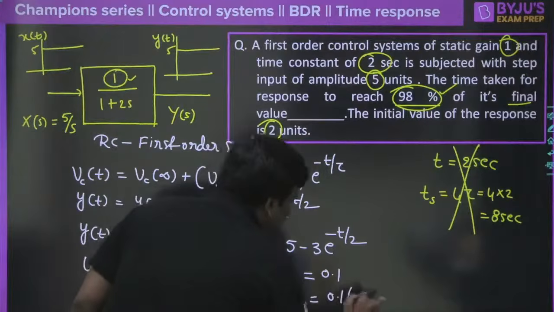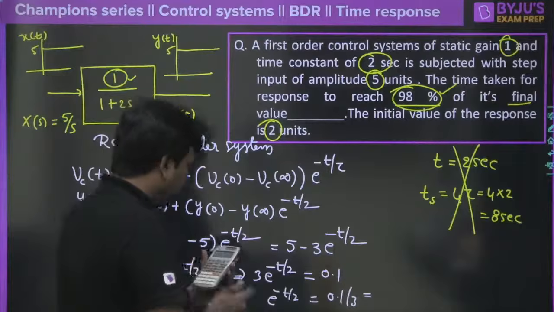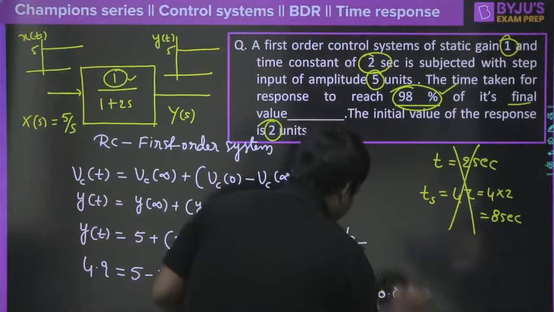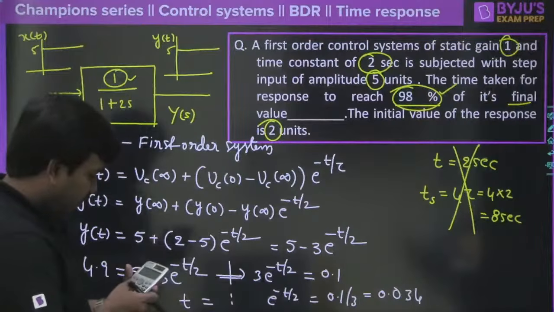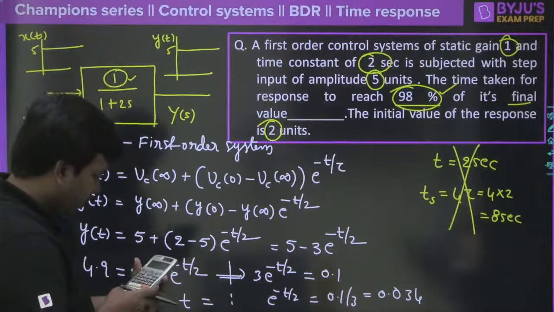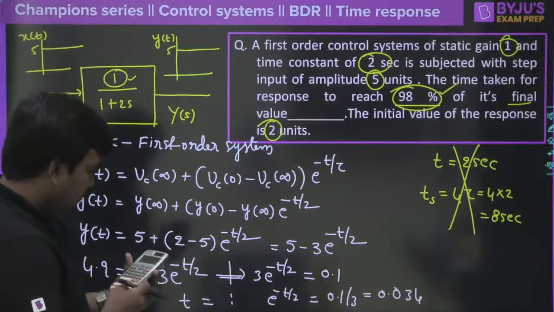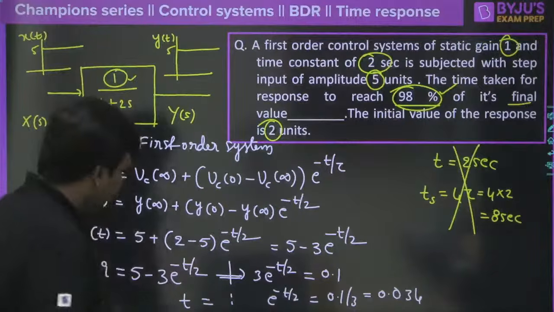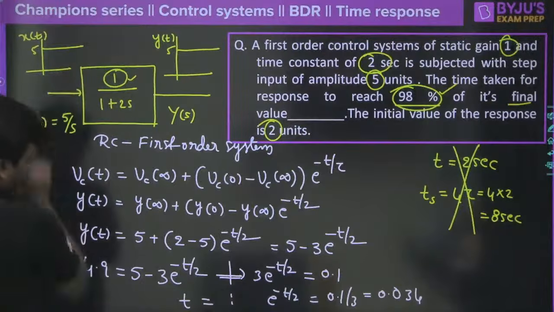What would be the value? 0.033 or 0.34, right? Ln of 0.034, what is the value? 0.034 here, and that will come some value into 2. 6.8 I am getting, somewhere around 6.8. Yes, I agree. So I think most of you also got the same answer here.